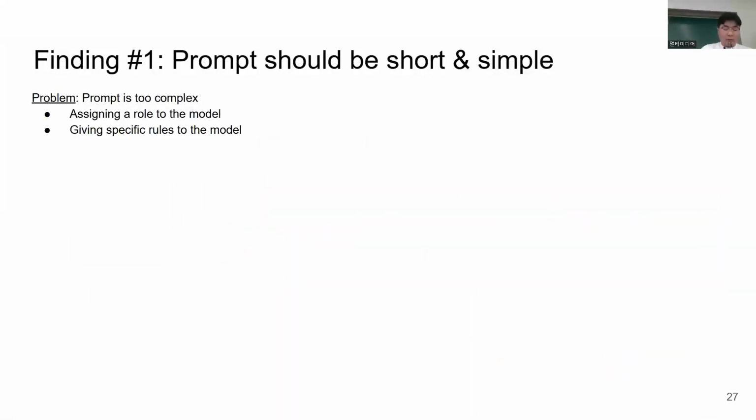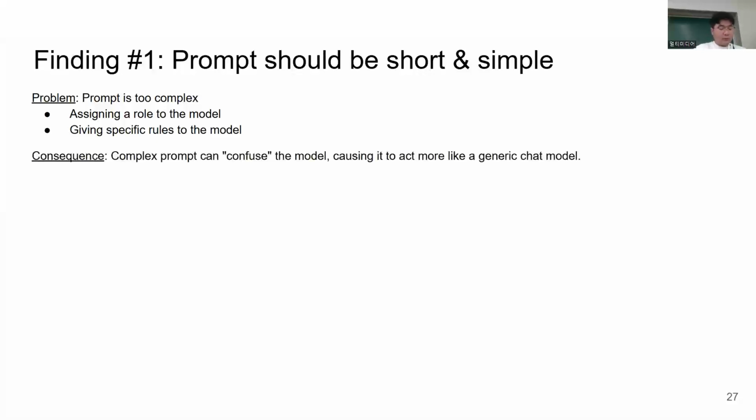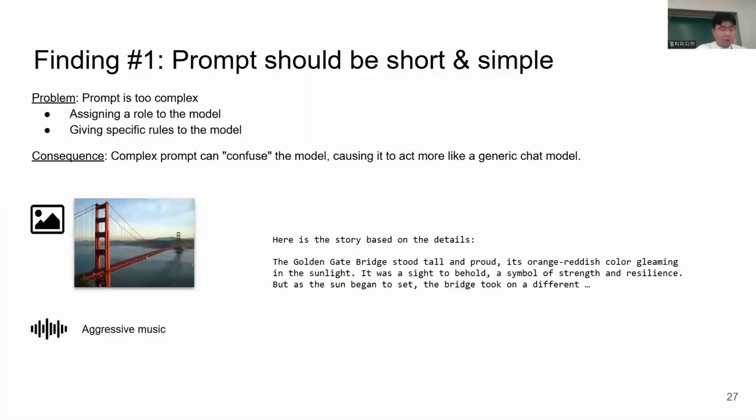Now, recall that the original prompt was quite complex, as it assigned a role to the model and also gave it specific rules to follow. This was originally in the prompt as a means to control how the output is given to us. However, it ended up actually confusing the model even more, and as a result, it sometimes acted more like a generic chat model instead of a story generator. As shown in the example below, the output starts with, "here's a story based on the details," which is clearly not what we want as part of the output.